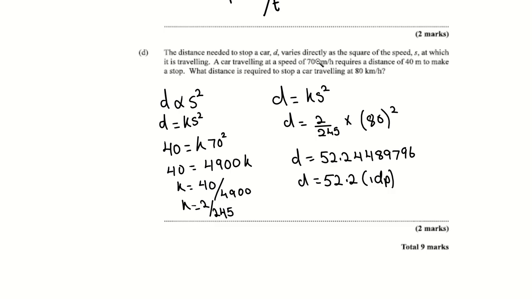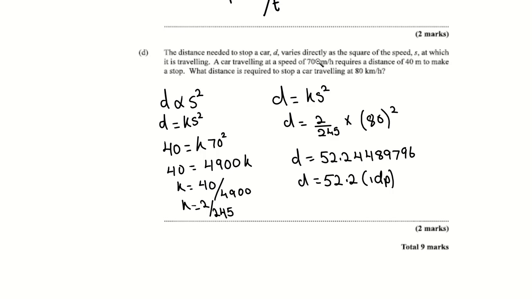You don't know what k is, which is a constant. That is 40 is equal to k times 70 squared. I'm putting in the values that they gave me. So I get 40 is equal to 4,900 times k. k would be 40 over 4,900. You can leave it like that or put it as 2 over 245.